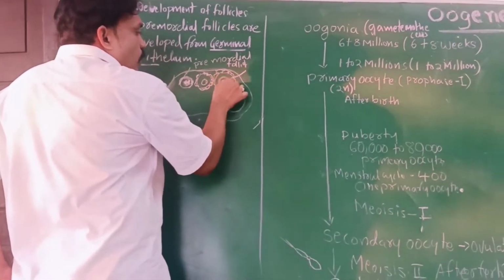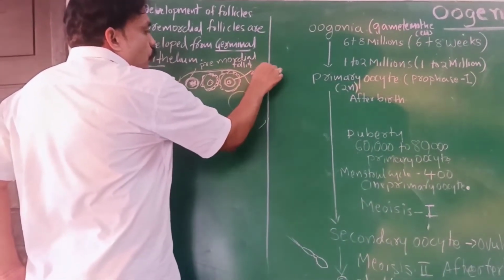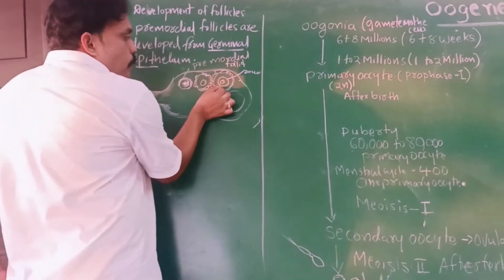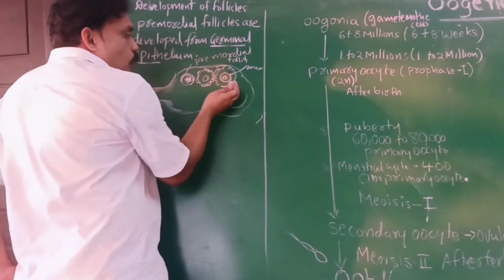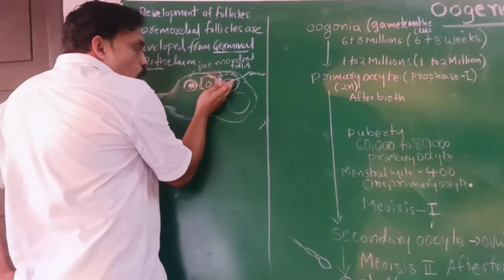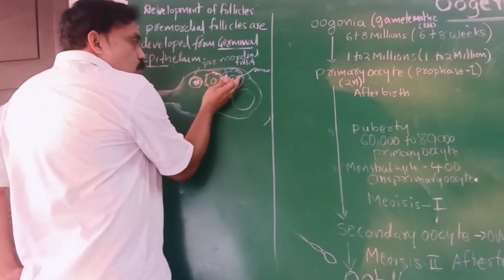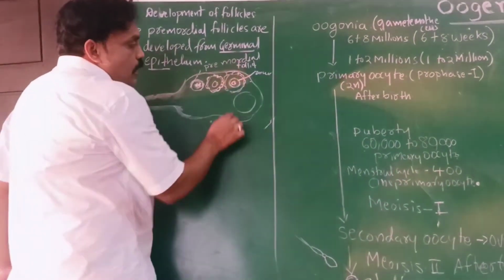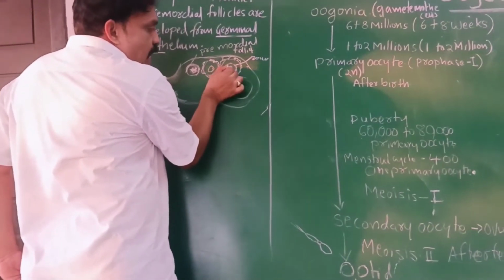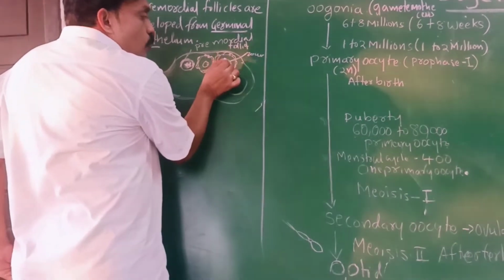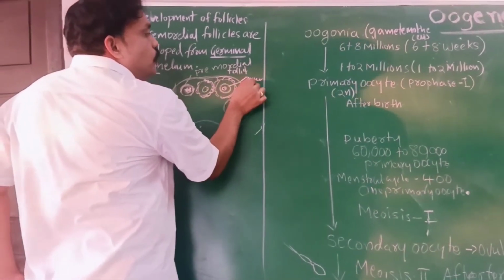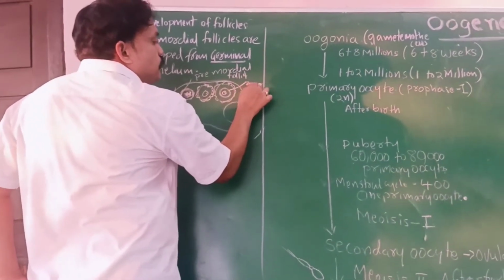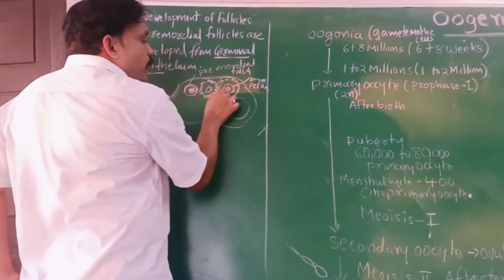The zona pellucida separates the oocyte and the follicular cells.